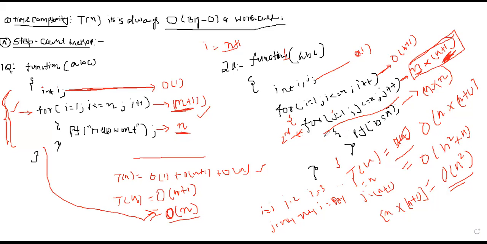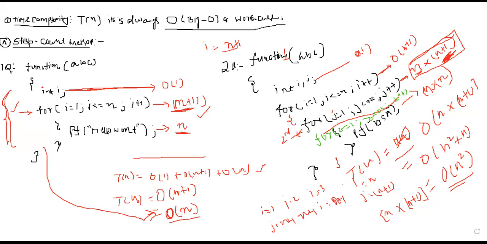Now suppose there are three for loops, then what will happen? Suppose there is one more for loop, let me write here: for z equal to 1, z less than equal to 10, z plus plus.